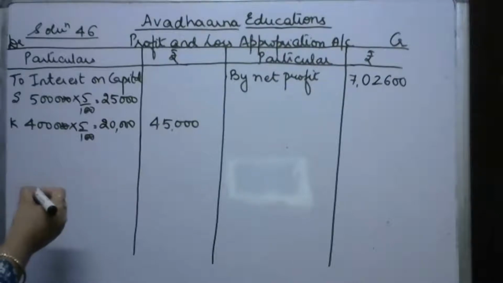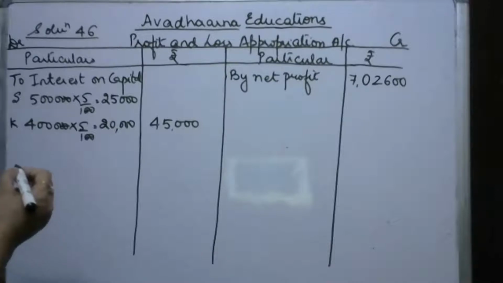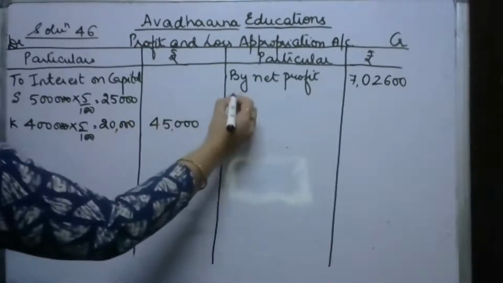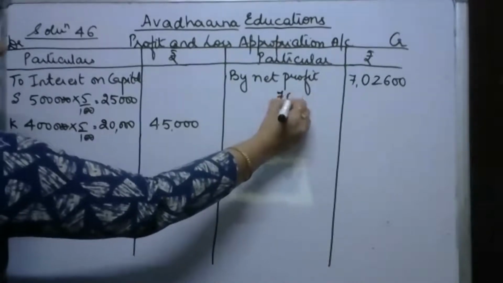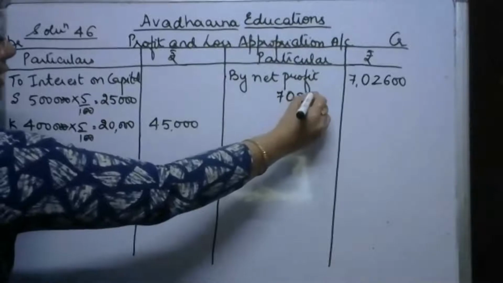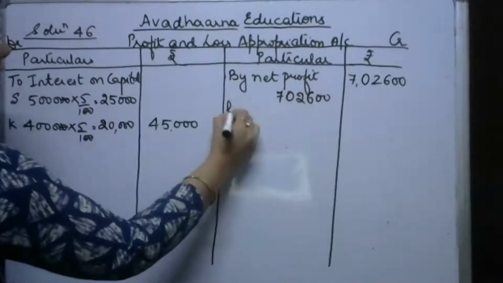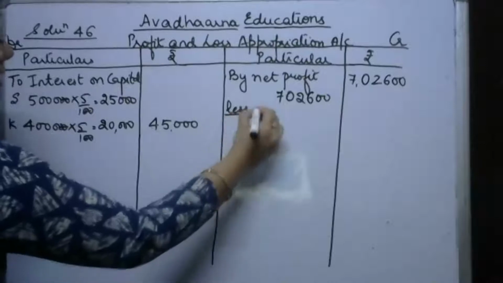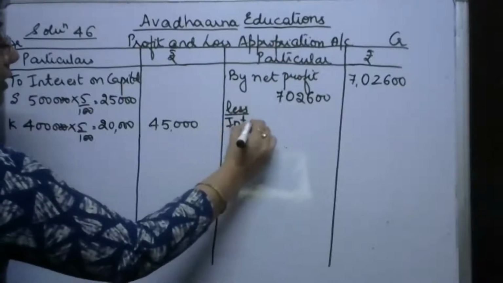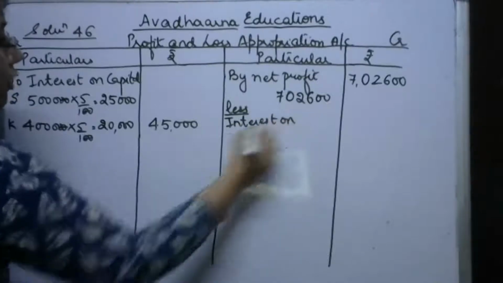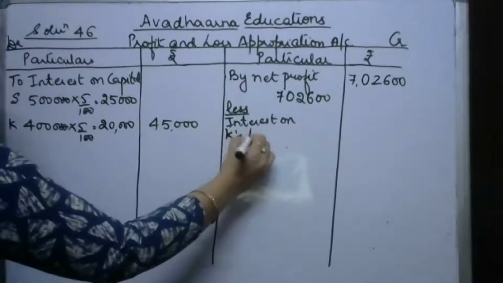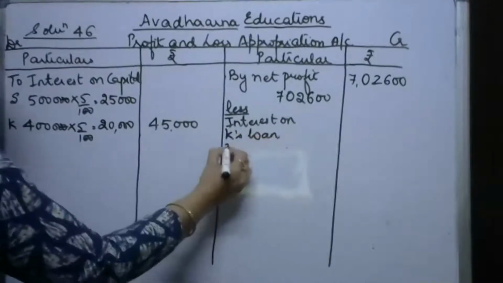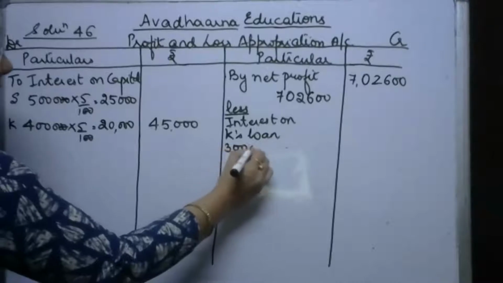Then interest on loan advanced by Kajal for the whole year amount. The amount of loan is given to us as 3 lakh. So since this interest on loan is a charge against profit, let us write this figure of net profit in the internal column, and from this we are going to subtract less interest on partner's loan, interest on Kajal's loan. Loan provided is of rupees 3 lakh.